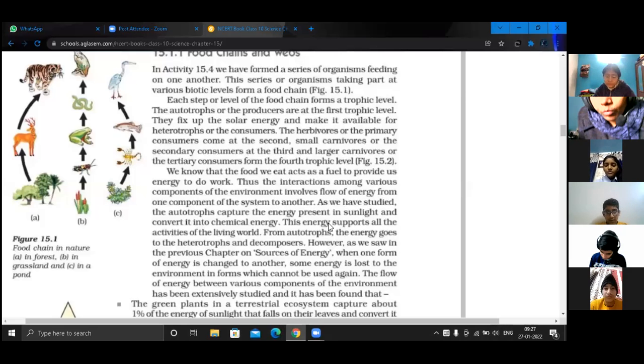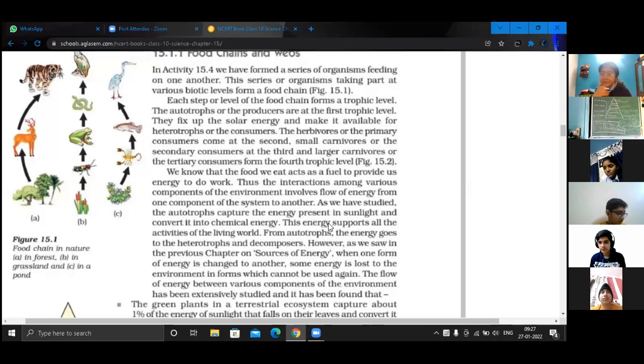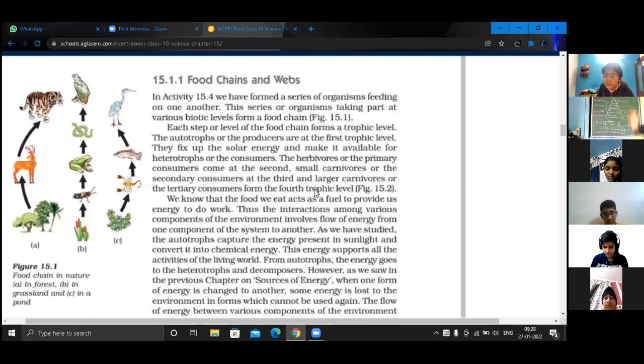Yes. So we have discussed various levels of energy, and these energy levels are known as food chains. And then we discussed a new concept, trophic levels. What is the trophic level? We have already discussed it. What is the trophic level, beta?